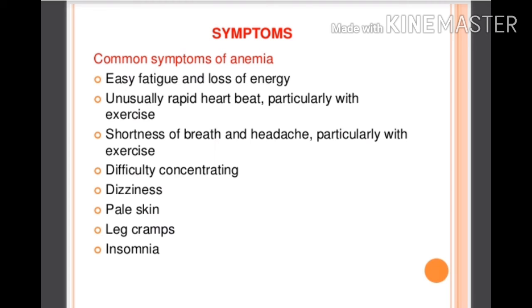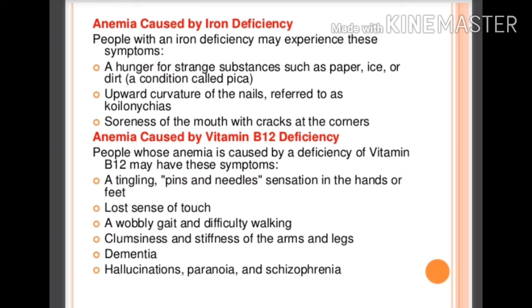These are common symptoms of anemia. There are some particular symptoms of each type of anemia. Anemia caused by iron deficiency has these particular symptoms. The patient may experience a hunger for strange substances such as paper, ice, or dirt. This condition is called pica.